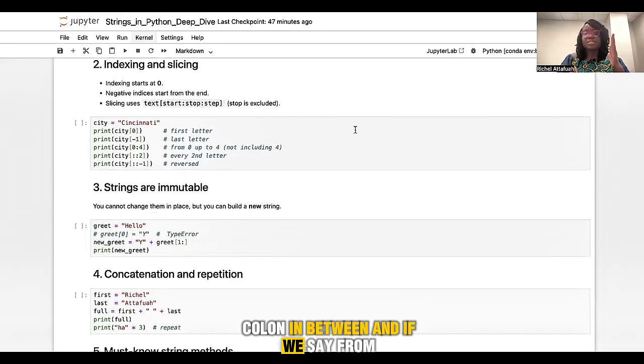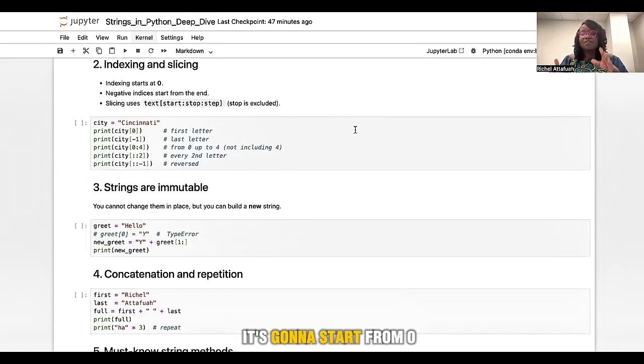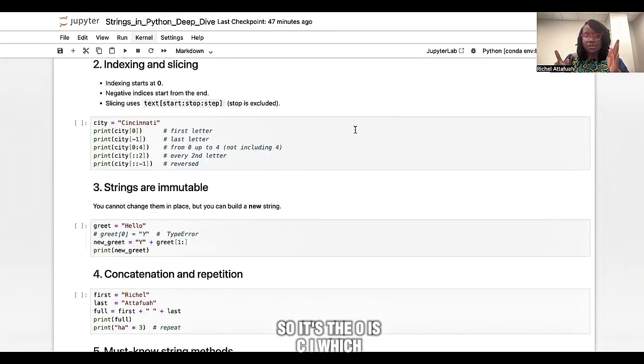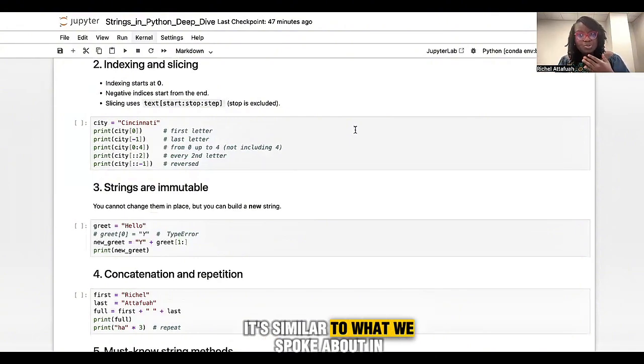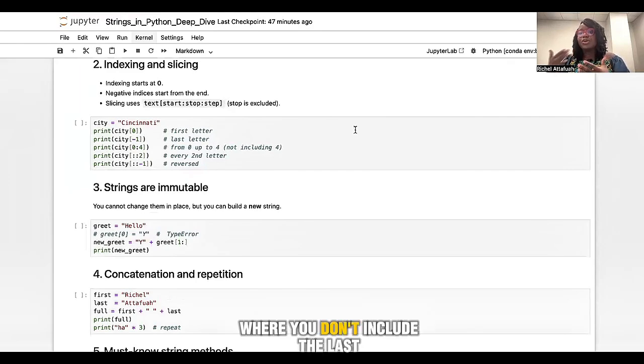If we say 0 to 4, it starts from 0: C is 0, I is 1, N is 2, C is 3. Because it's 0 to 4, it's not going to include the fourth letter. It's similar to what we spoke about in ranges, where you don't include the last number.